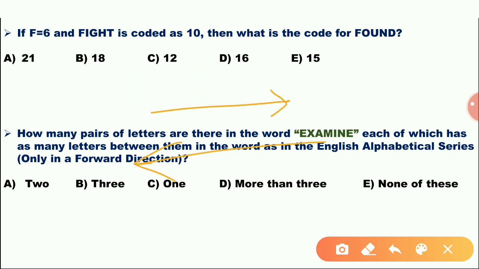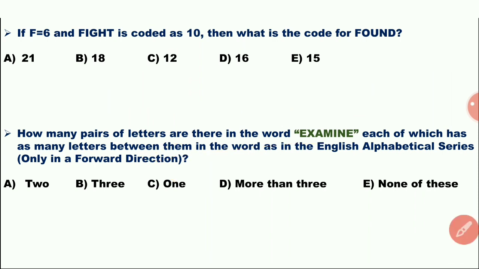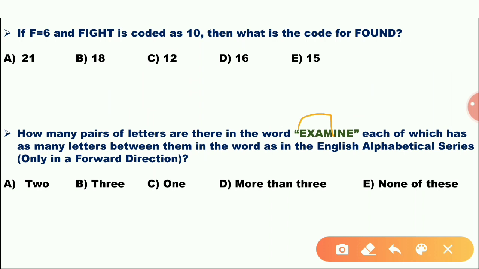Here he mentions both forward and backward direction in the English alphabetical series, but in this one only forward direction. So examine: E, F, G, H, I, one. Then A, B, C, D, E, okay. N, O, P, M, N, O. So 2 pairs. A is the option.